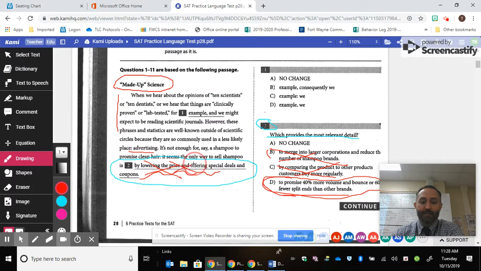This one doesn't. That one didn't. That one didn't. This one is a perfect example of scientific terms and made up science and playing with numbers that this particular article was about. So that's why D is the best answer.